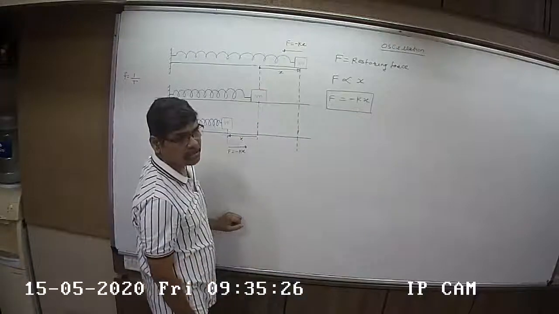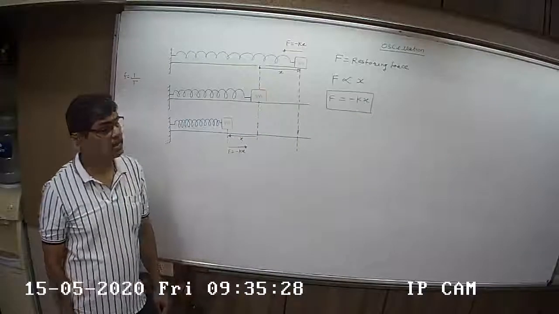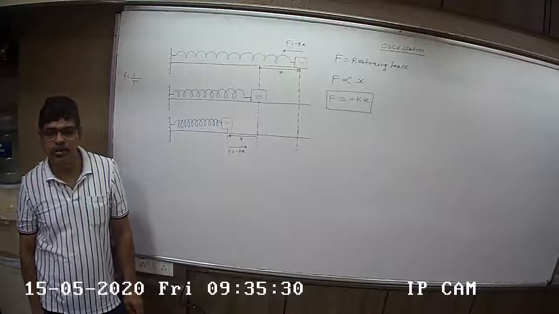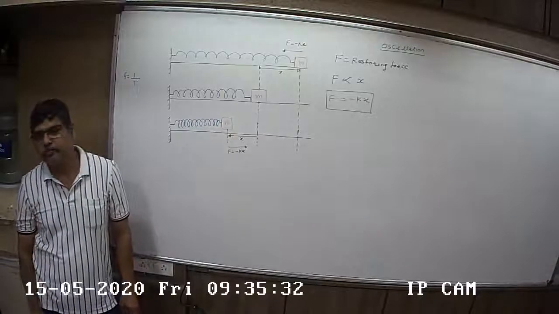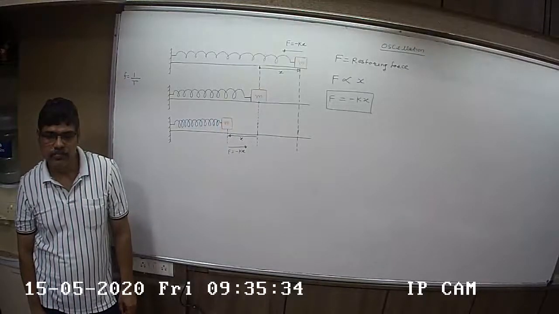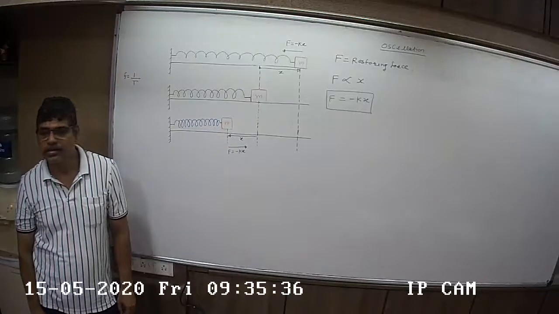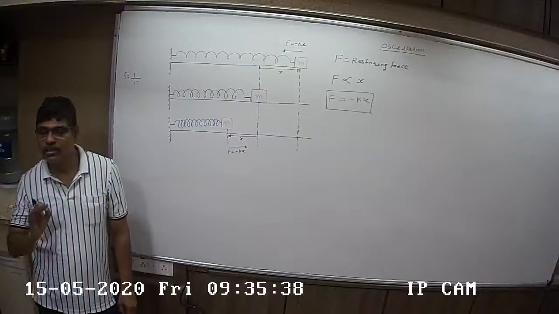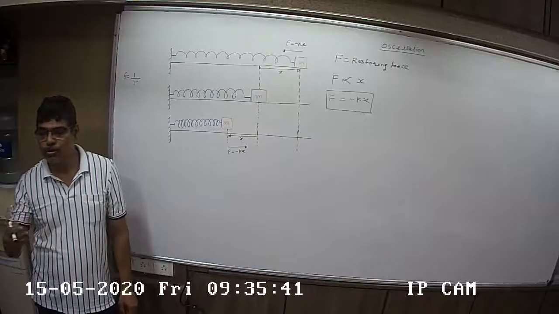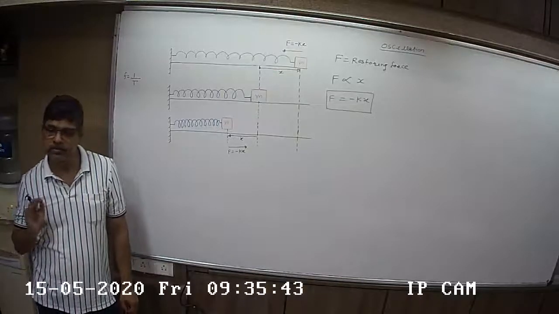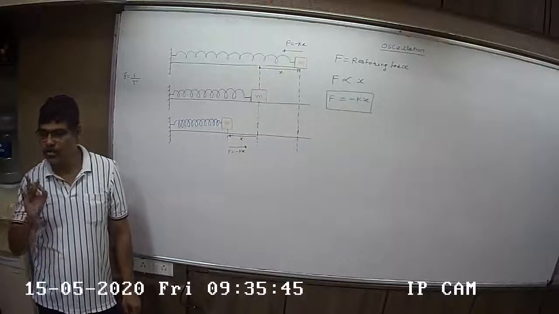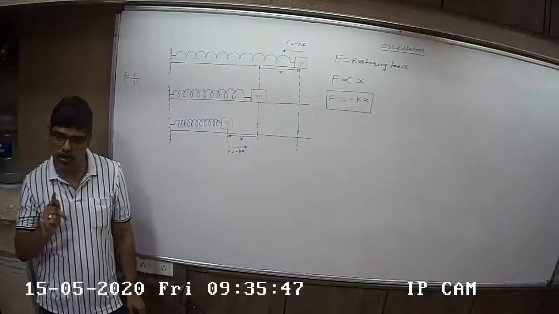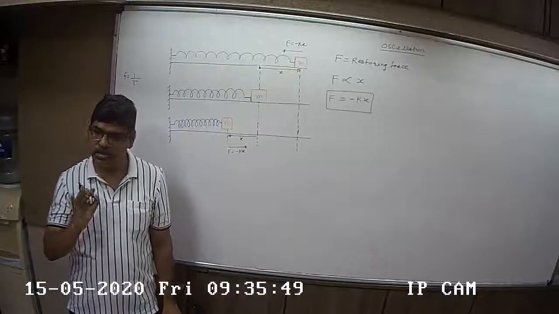K is a constant, and here, in this example, it depends upon the elastic properties of the spring. आ रहा है समझ में? So F is equal to minus kx. It is called the necessary condition to produce linear SHM. Any motion which is governed by F is equal to minus kx is an oscillatory motion.